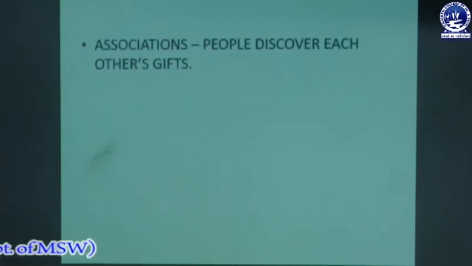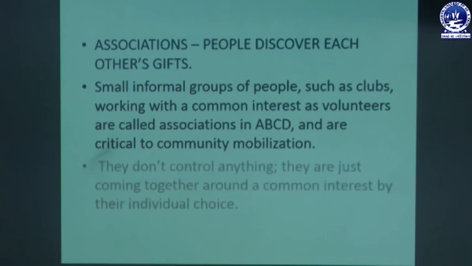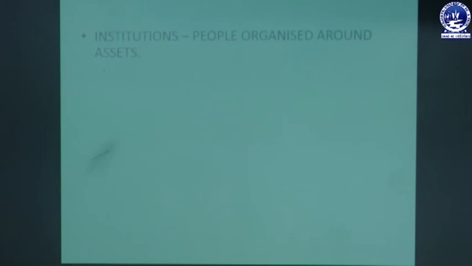And in associations, people discover each other's gifts. In associations, we have small informal groups of people, such as clubs, working with a common interest as volunteers. These are called associations in asset-based community development and are critical to community mobilization. They don't control anything, they are just coming together around a common interest by their individual choice. So this is what asset-based community development is.